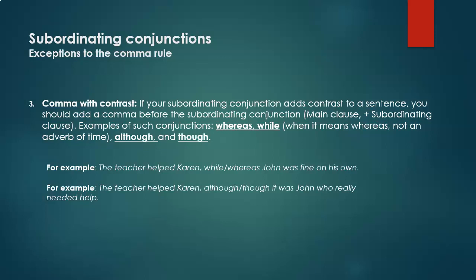Examples of such conjunctions are whereas or while, when it means whereas, not an adverb of time, although, and though. For example, the teacher helped Karen while or whereas John was fine on his own. Number 2, the teacher helped Karen, comma, although or though it was John who really needed help. Note the contrast in these two sentences.